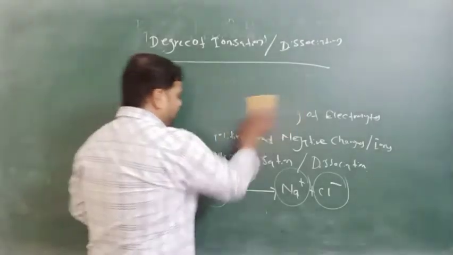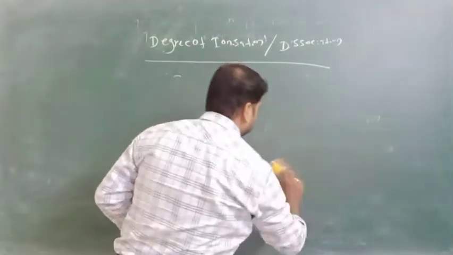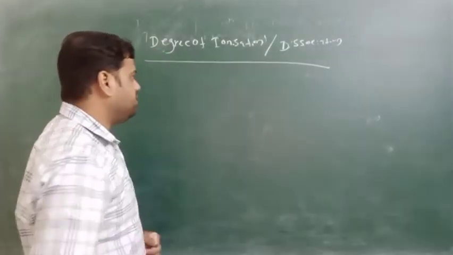What is degree of ionization or dissociation?